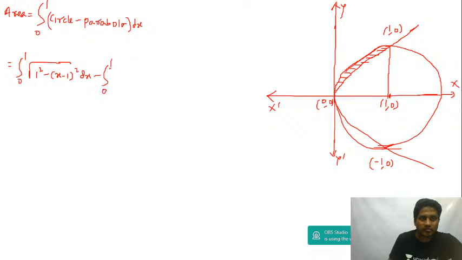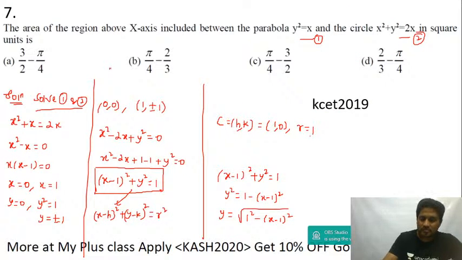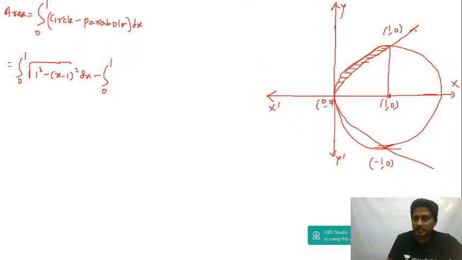Minus integral 0 to 1, parabola equation. The parabola equation is actually y square equal to x. Y as a function of x is y equal to root x, so this is x to the power of half, and then dx. Okay, is this clear, guys?